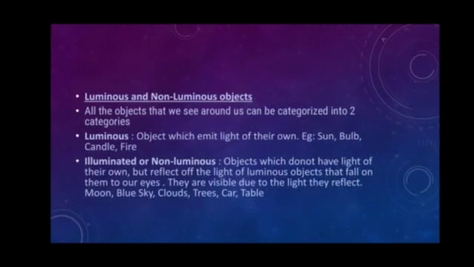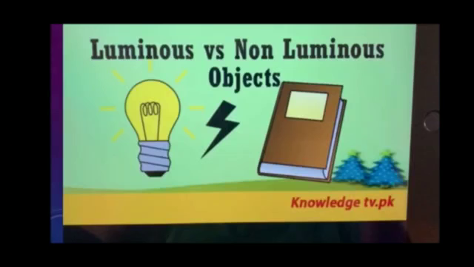We see these things when light from a luminous object like the sun, a torch or an electric light falls on these and then travels toward our eyes. So here luminous versus non-luminous objects are given. A luminous object is a glowing bulb and a non-luminous object is a book.